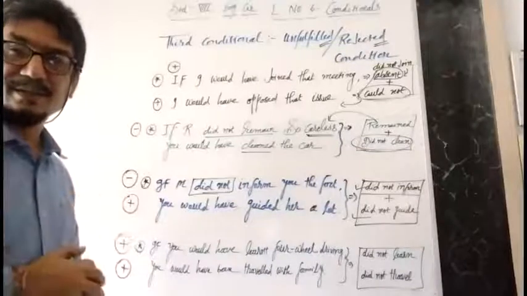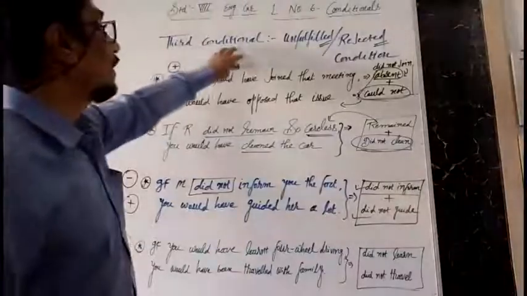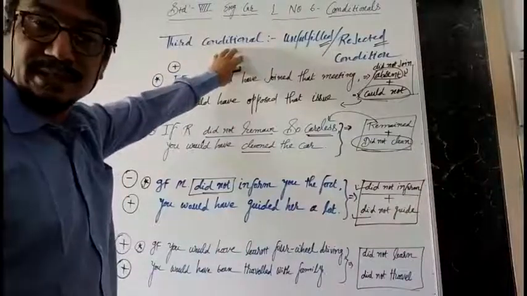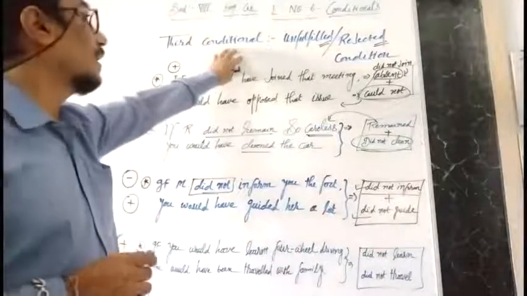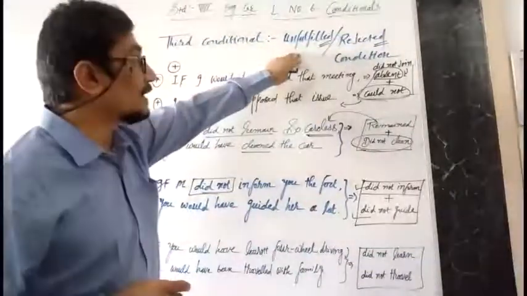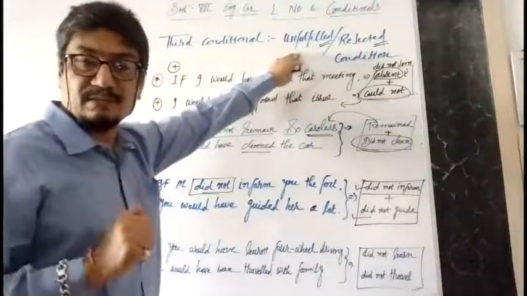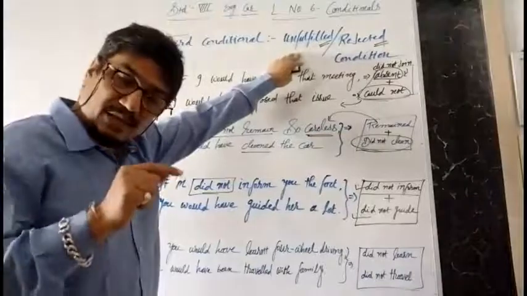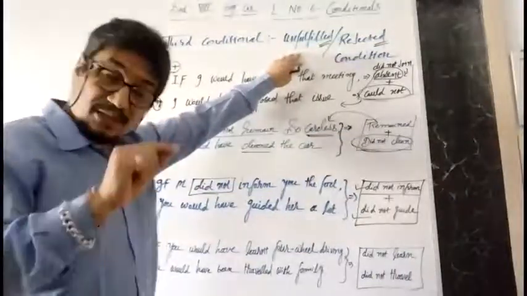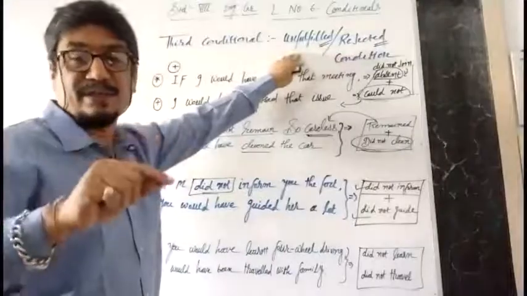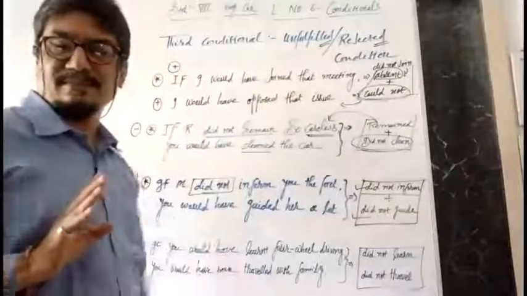In this way we have completed the third conditional sentence with if, which indicates unfulfilled, rejected conditions. Whether the main clause is in positive or negative sense, whether the dependent clause is in positive or negative sense, makes no difference anywhere.